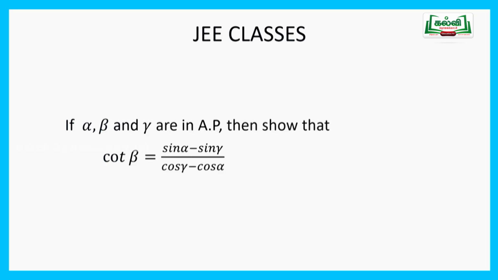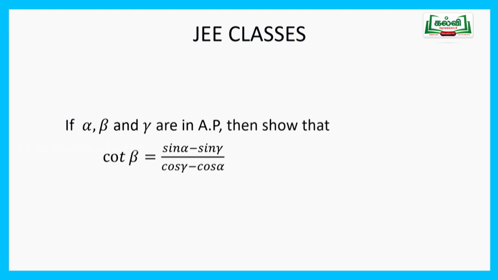Of course, one more problem. If alpha, beta and gamma are in AP, then show that cot beta equals sin alpha minus sin gamma by cos alpha minus cos gamma minus cos alpha. It is also an easy question.